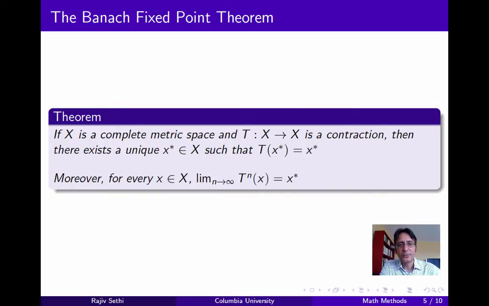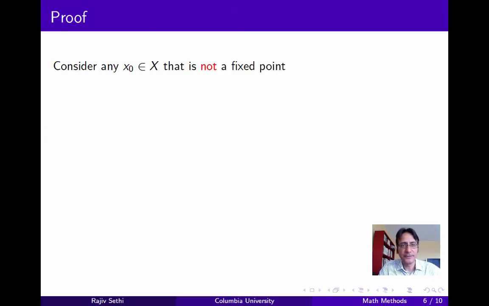Now here's the main result we want to prove. Suppose that X is a complete metric space, and the self-map T is a contraction. Then there exists a unique fixed point in X, and furthermore, starting from any point in the metric space, if we iterate this map, the limit of the sequence of points we get is precisely the fixed point x star. So let's go through the proof of this claim.